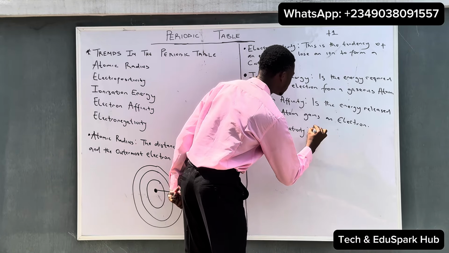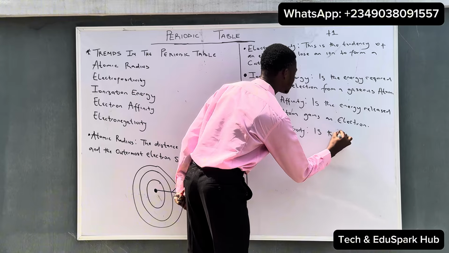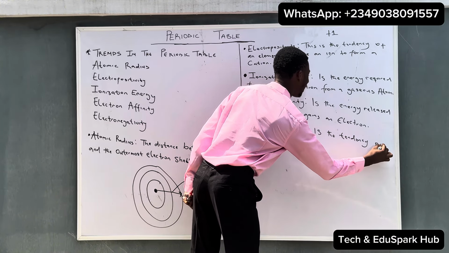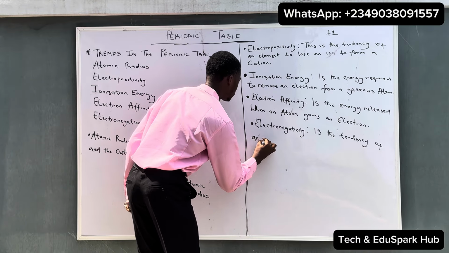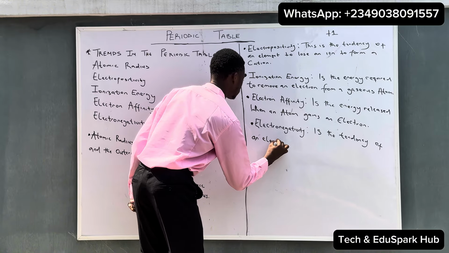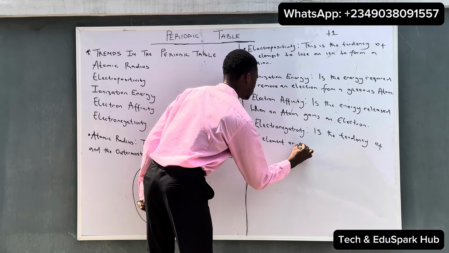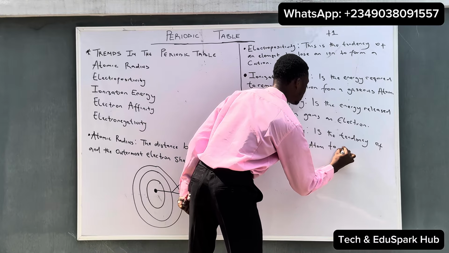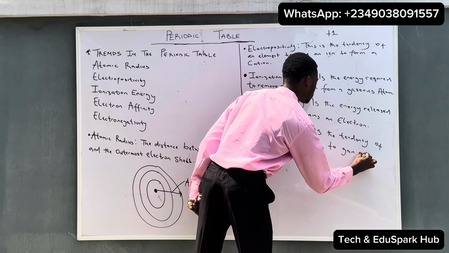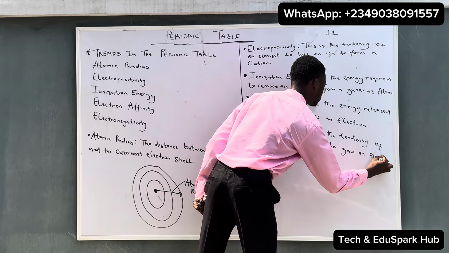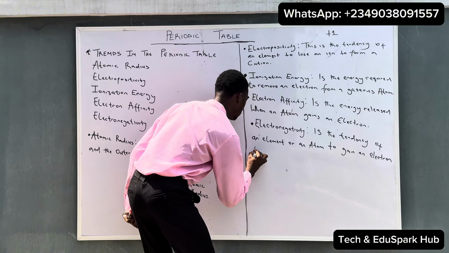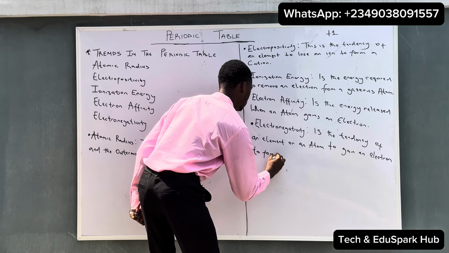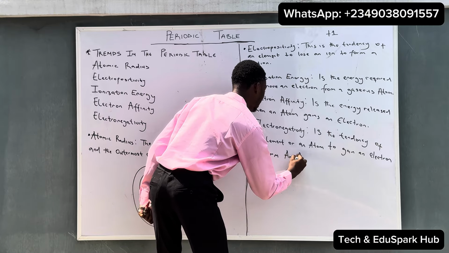By definition, electronegativity is the tendency of an element or an atom to gain an electron to form an anion.